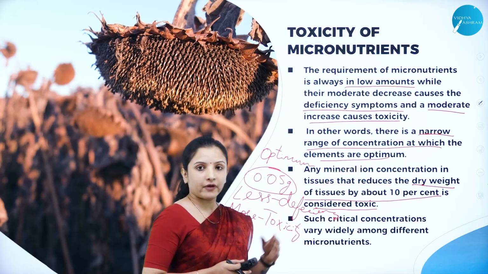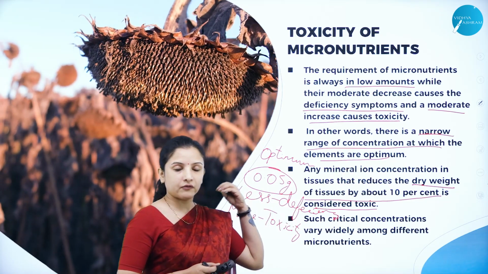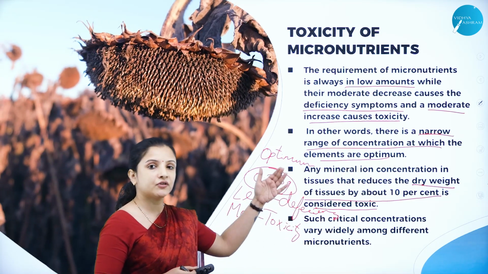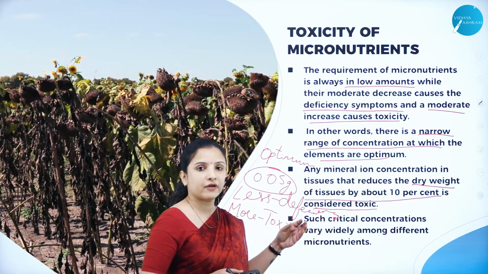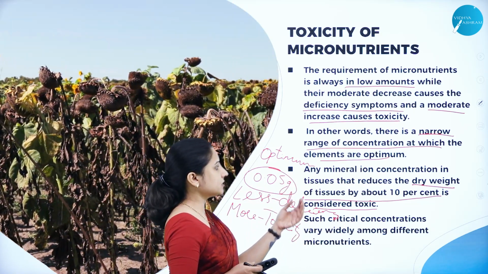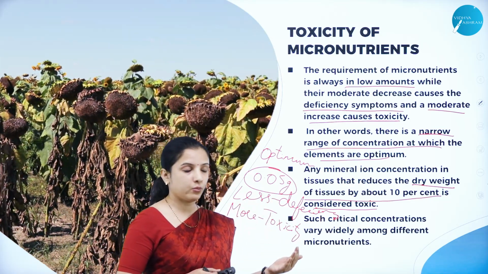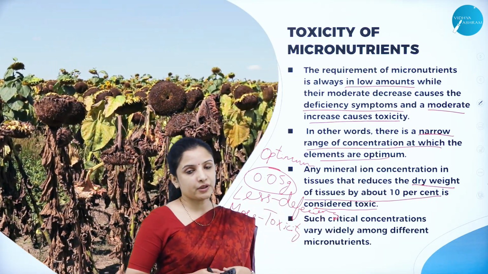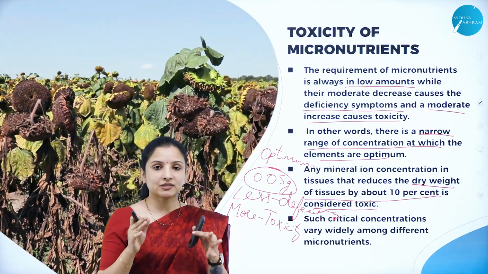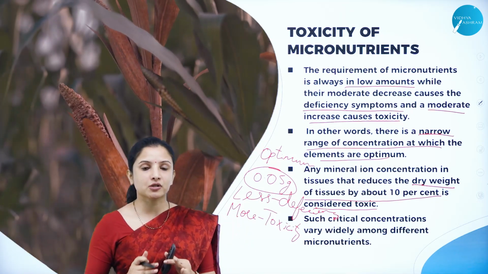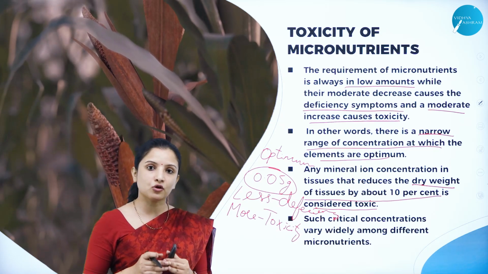So, at the end, when we weigh the dry matter of the plant, if the dry matter or the dry weight of the plant tissues is about 10% less than the actual weight, then it is considered to be toxic. That is, we can say that the plant has been subjected to micronutrient toxicity.